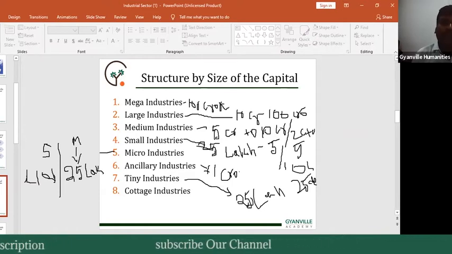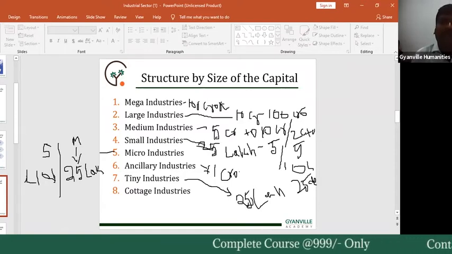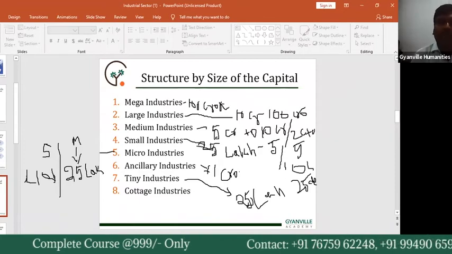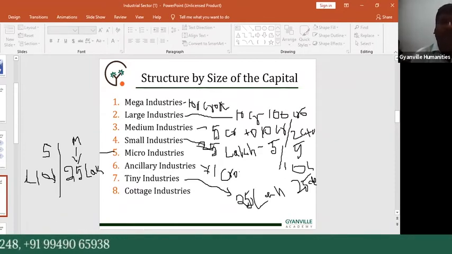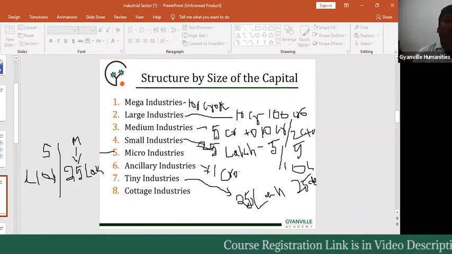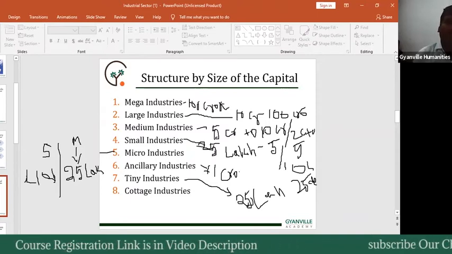Next, cottage industries. A cottage industry is part of the medium industries, but in these industries production activities are home based, and the products are home based products. That's why we call them cottage industries. So these all are the structures based on the size of the capital.